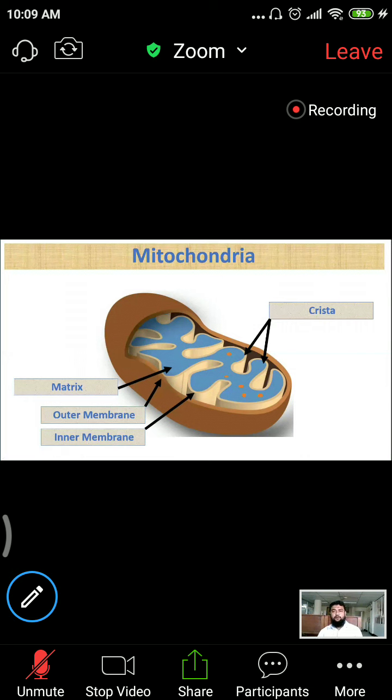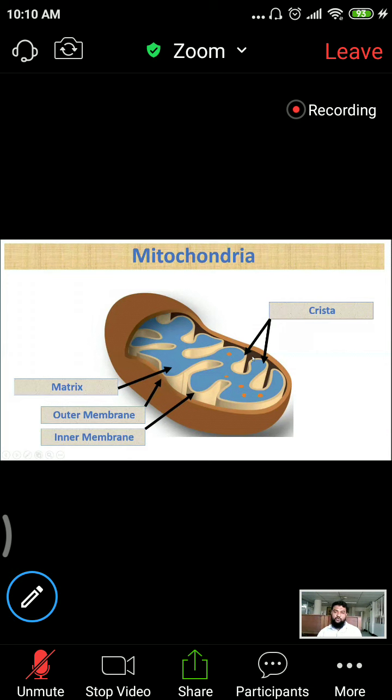Mitochondria, structure and function. Mitochondria is a double membrane bound organelle. Look at it. This is the outer membrane, it is chocolate color. The white color inside is the inner membrane.